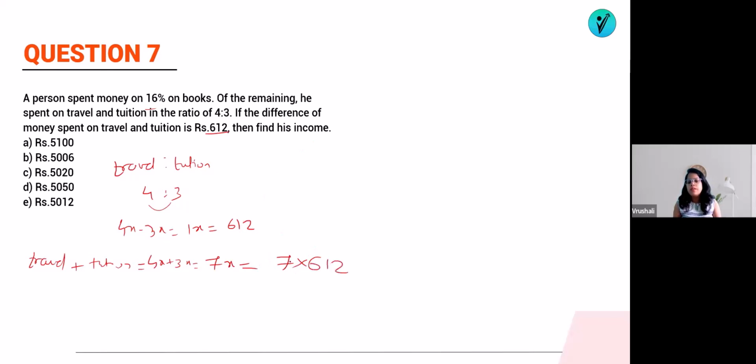So the value of 7x will be 7 into 612, which is 7 2s are 14, carry 1, 7 1s are 7 plus 1 is 8, 7 6s are 42. So this is 4284. But what we know is that he has spent 16% on the book and the remaining on this. So if out of 100, 16% goes to books, what will be the remaining? The remaining will be 84%.